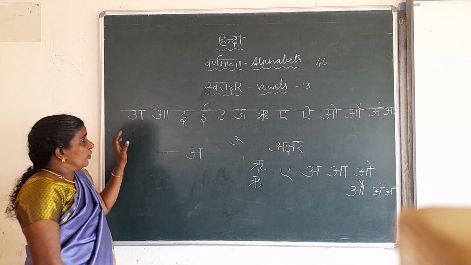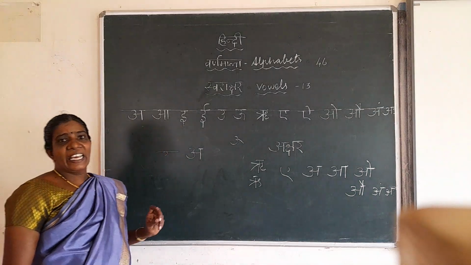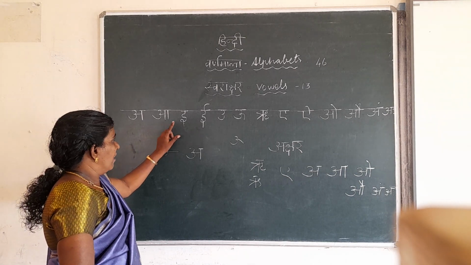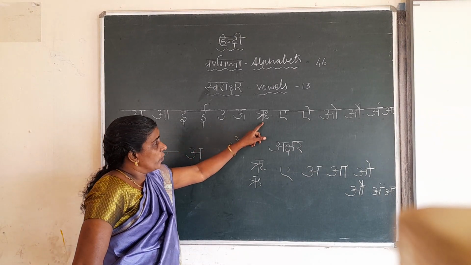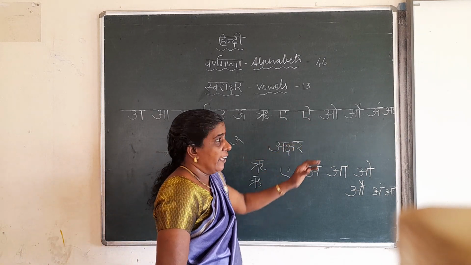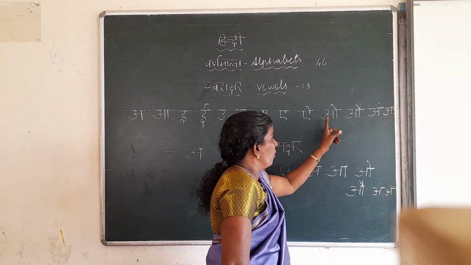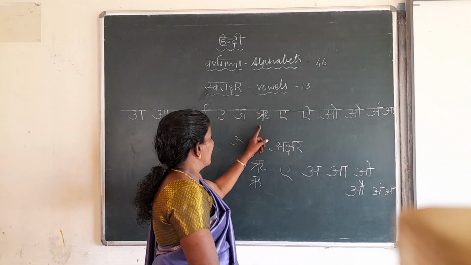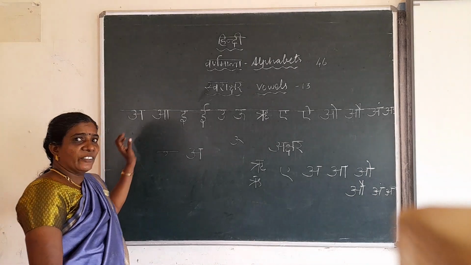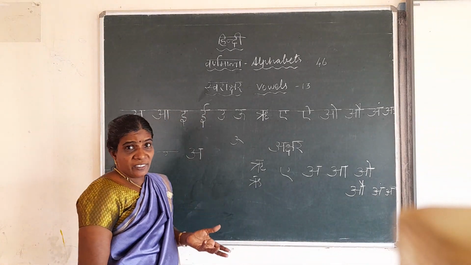Now listen. You can read like a rhyme also. You can remember this easily. E, U, E, I, O, Ow, Ow, I, E, U, E. Like that you will sing after me.